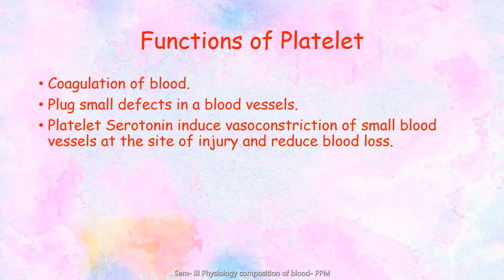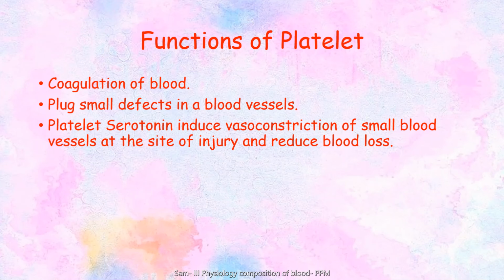Constriction means the blood vessels contract or shrink, and because of this, the amount of blood sent to the site of injury becomes very low. So suppose there is an injury and the supply blood vessel is contracted or closed up. The thrombocyte has a role to constrict that blood vessel and reduce the blood loss.